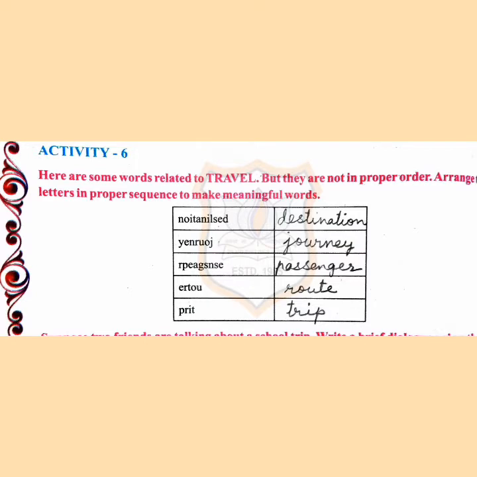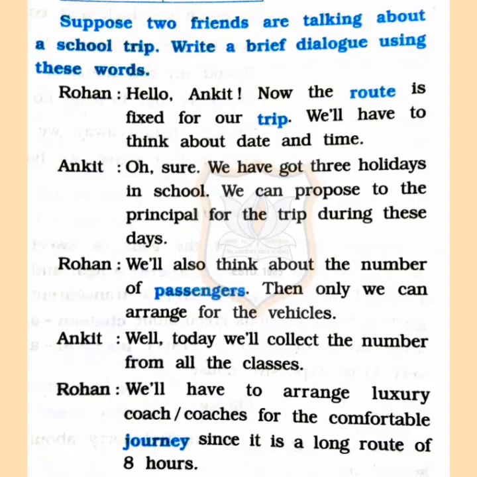Activity 6. Here are some words related to travel, but they are not proper. They are jumbled words. You have to rewrite them. First one is destination, second one is journey, third one is passenger, fourth one is route, and fifth one is trip. Now suppose two friends are talking about a school trip. Write a brief dialogue using these words.